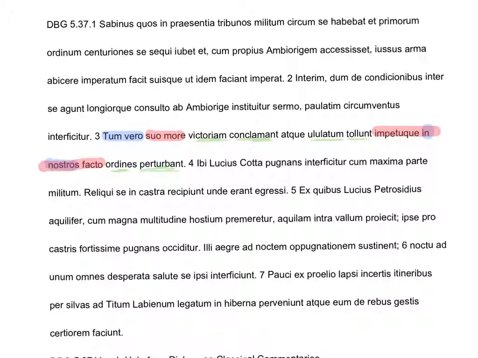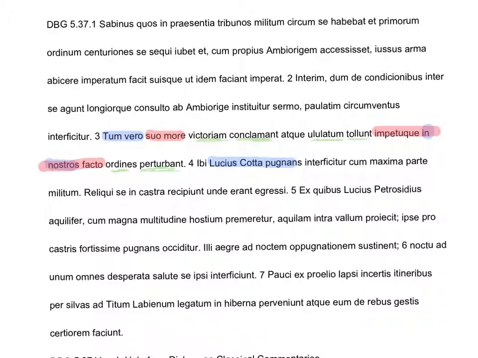Okay, again, we're going for structure before we try to do vocab. Ibi, boring adverb, meaning there. Lucius cata looks nominative to me. Pugnans, okay, so we seem to have a subject here. We're going to highlight that. Pugnans, of course, is a participle modifying kata, but that is so Latin 1 present active participle. Oh, interficator. Uh-oh, not looking good for Lucius cata.